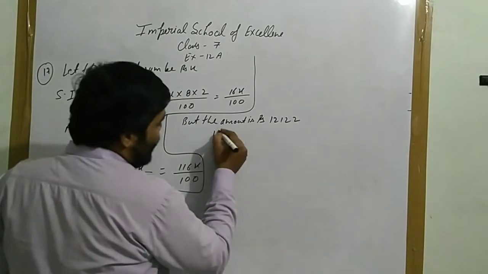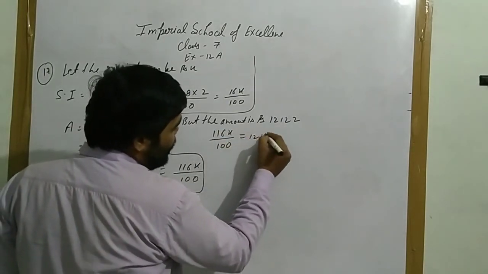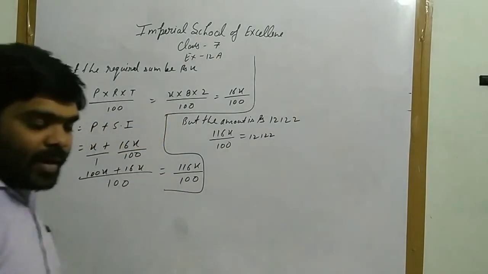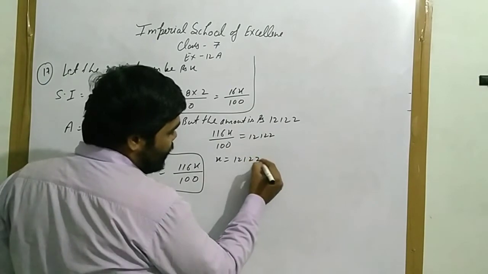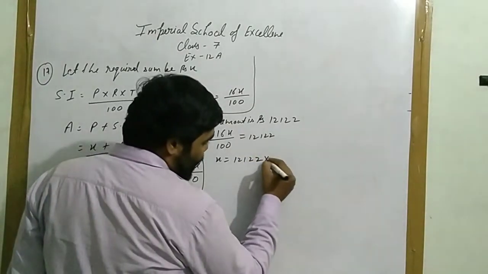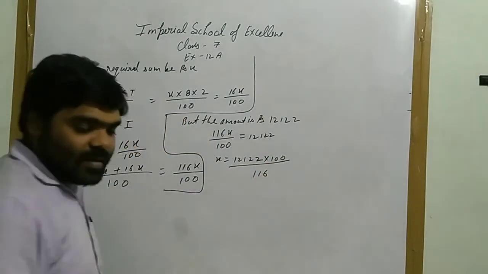So 116x upon 100 equals 12,122. So x equals 12,122 multiplied by 100 upon 116.